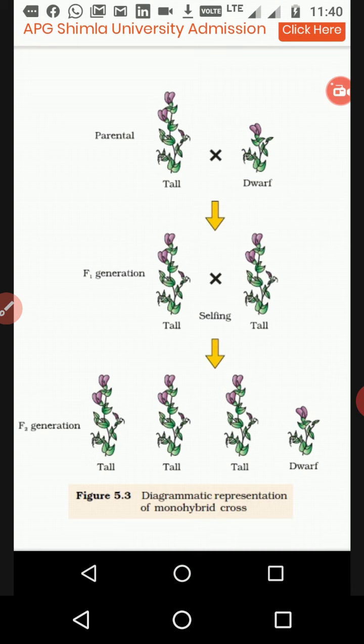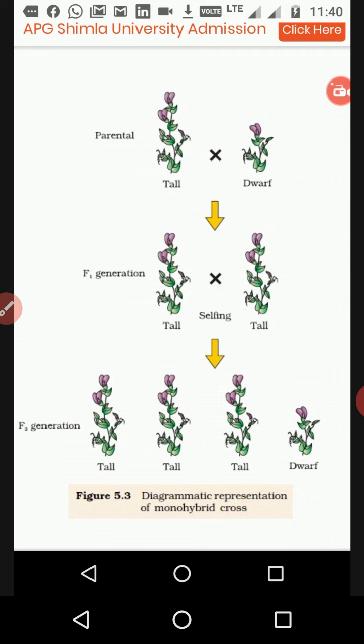So what is cross pollination and what is desired pollination? Cross pollination is always called desired pollination. And why is it called desired pollination? Because when we are going to select the plant for the pollination, it belongs to some special character. So that's why, with a special character, we go for cross pollination between two plants, two individuals, two animals. So these are called desired pollination and cross pollination, and then after that, cross fertilization also.